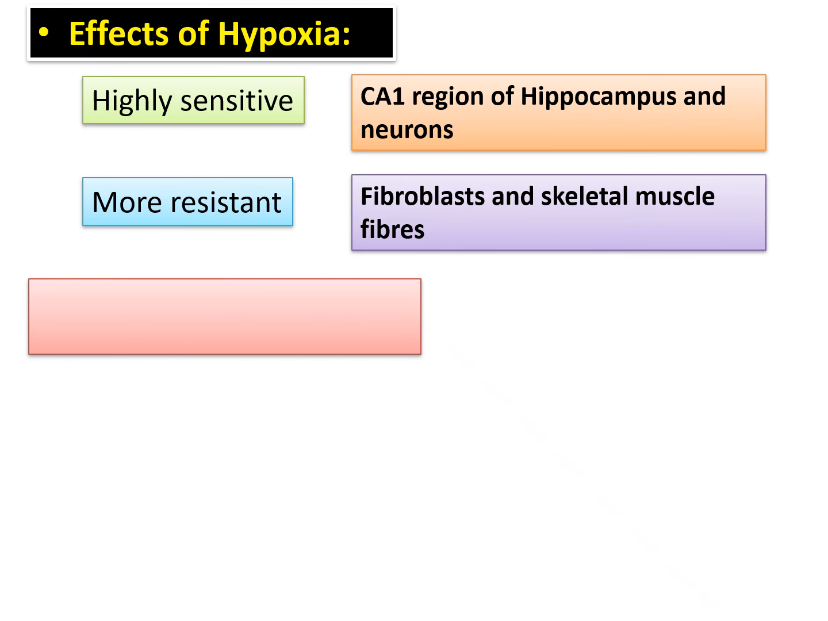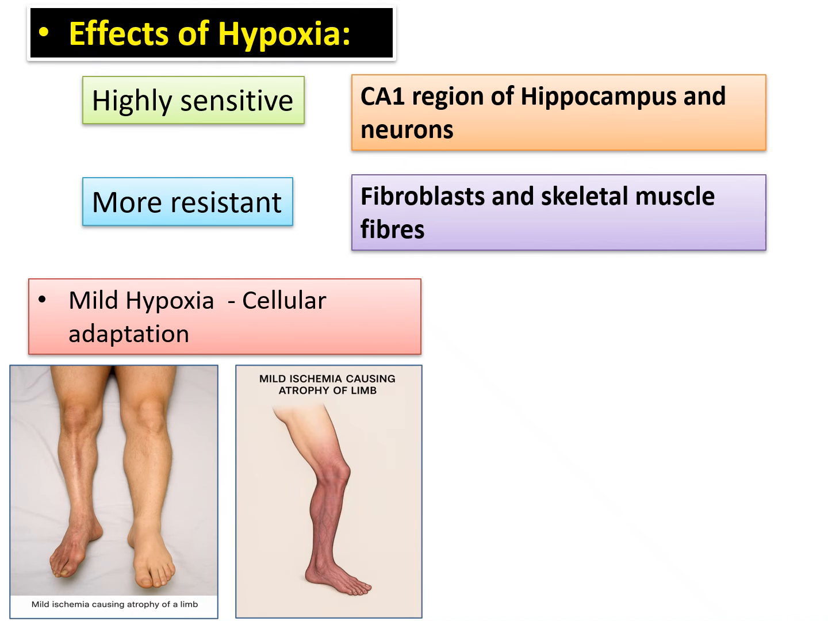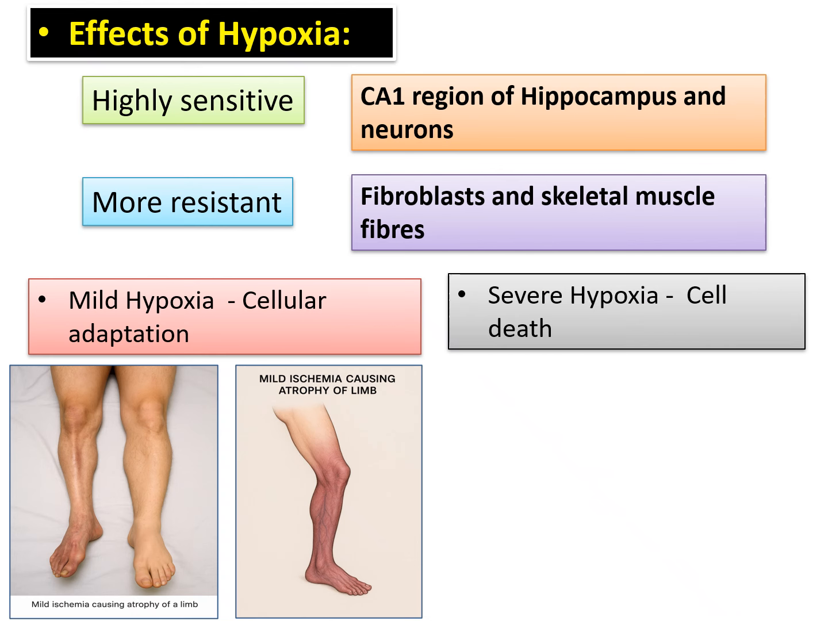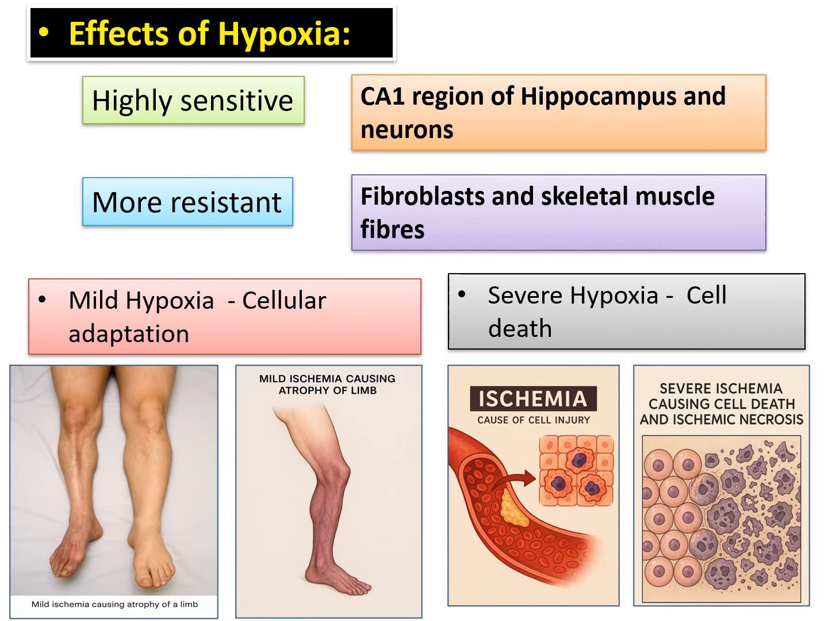The effects of hypoxia depend upon the extent of hypoxia. If mild hypoxia is there, the tissue will go for cellular adaptation. As you can see here, there is an atrophied limb on one side and the normal limb on the other side. It is because of mild ischemia which has caused atrophy of one limb. If there is severe hypoxia, it can cause cell death. Here you can see severe hypoxemia because of ischemia leading to ischemic necrosis.